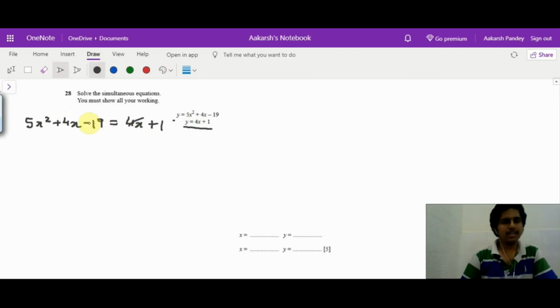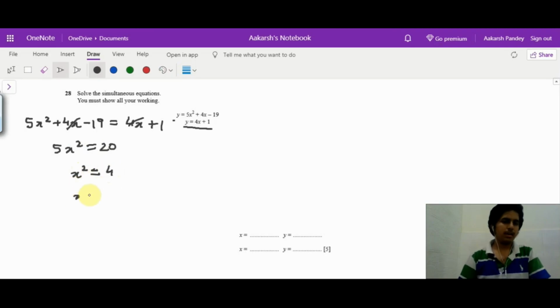Now let me cancel the 4x term. I get 5x square equals 20. So x square is equal to 4. Now when I take the square root, mind you, I get x as plus or minus 2.